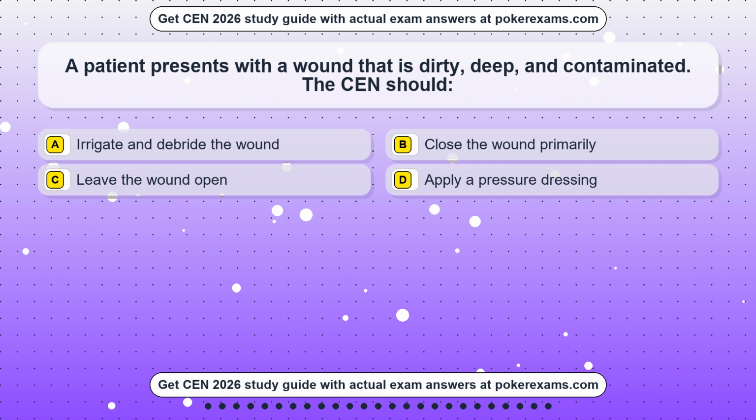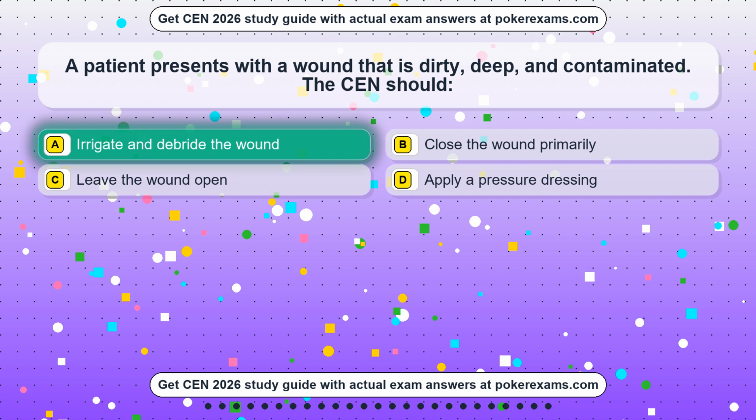Question 20. A patient presents with a wound that is dirty, deep, and contaminated. The CEN should: Option A: irrigate and debride the wound. Option B: close the wound primarily. Option C: leave the wound open. Option D: apply a pressure dressing.